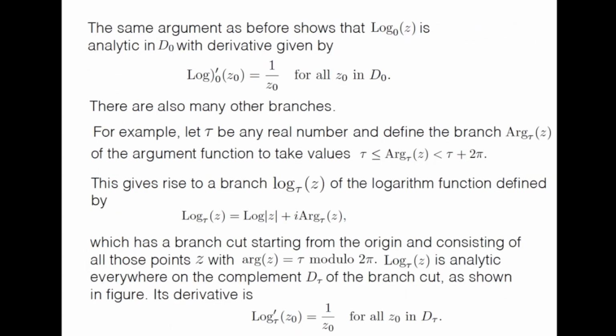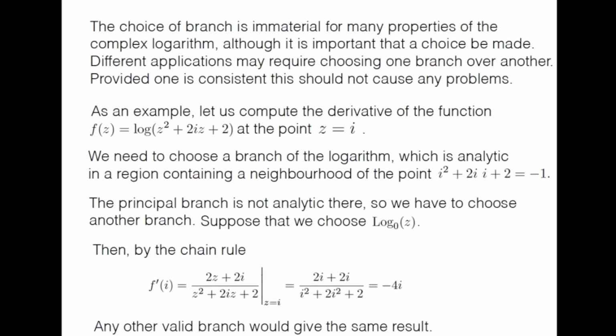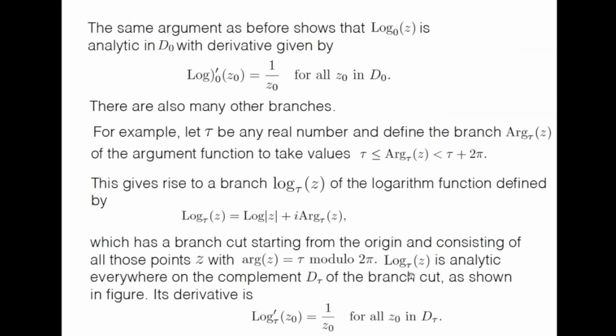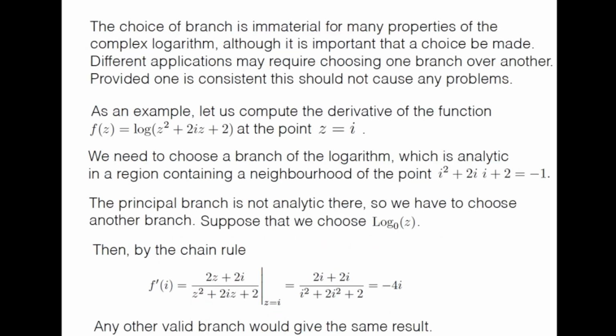And its derivative is again log tau prime z0 is 1 over z0 for all z0 in d tau. So depending on your choice of the branch, you appropriately define the log prime and you define what your branch cut is, and then only can you define the derivative of the log. So this is the essence of this entire discussion that I wanted to mention.